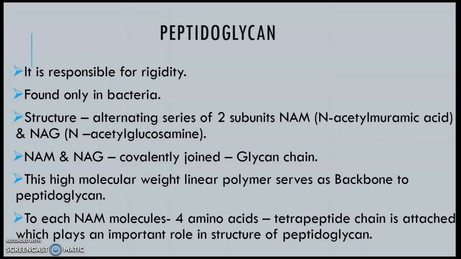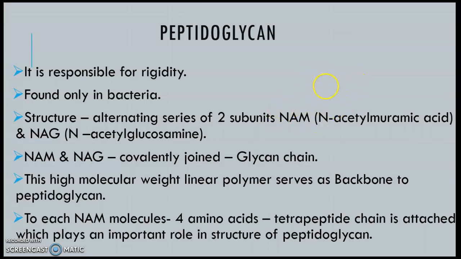Okay, so gram positive bacteria and gram negative bacteria both contain peptidoglycan. What is peptidoglycan made up of? They are made up of two alternating subunits, NAM and NAG. NAM is N-acetyl-muramic acid, NAG is N-acetyl-glucosamine. These both are arranged in alternating series and joined to form a glycan chain.